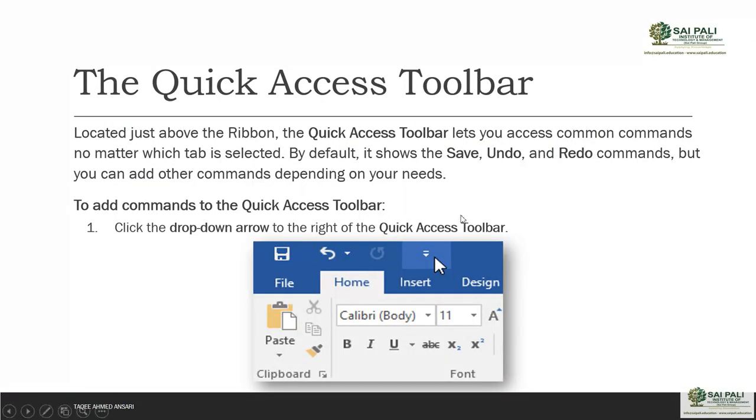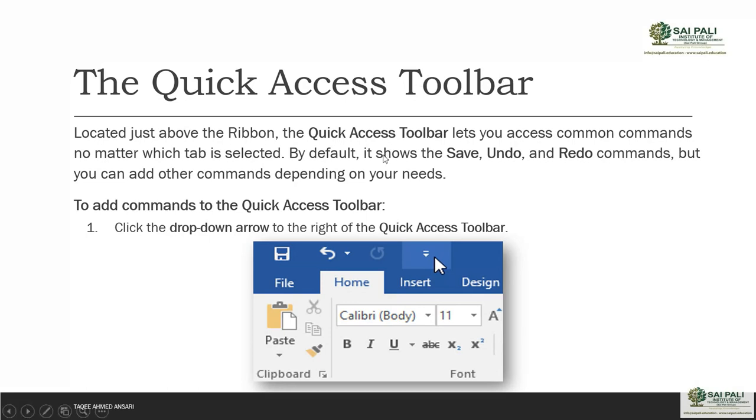Then there is an option called the quick access toolbar. The quick access toolbar is located just above the ribbon. The quick access toolbar lets you access common commands no matter which tab is selected. Remember, when you select any tab, you will see only the commands which are under that tab. You will not see other commands.